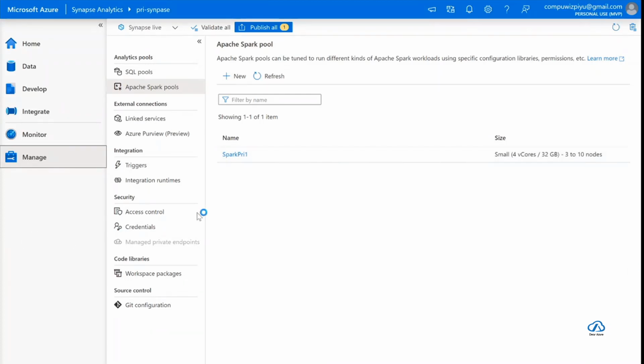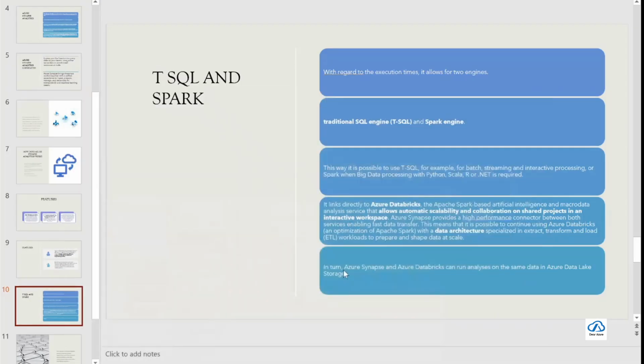So it is very easy for us to interoperate between Synapse and Azure Databricks as well. So no need to reinvent and rewrite the programs or Python data scripts which are already running in Databricks. You can easily connect them and bring the results from Databricks to Synapse, or use Databricks to connect to Synapse and then operate on the data there, or operate on the data in Synapse. Okay, so it's very flexible. Synapse is very flexible.